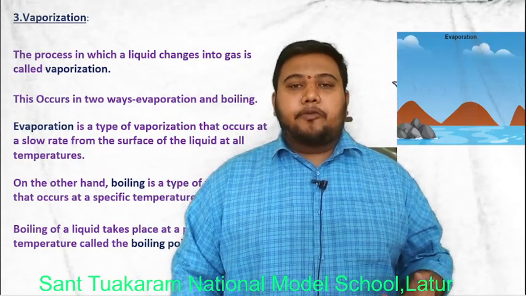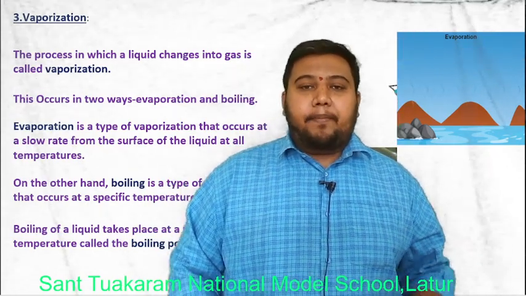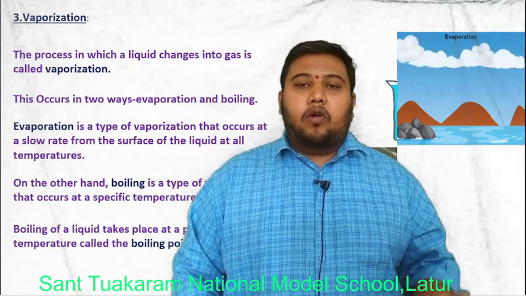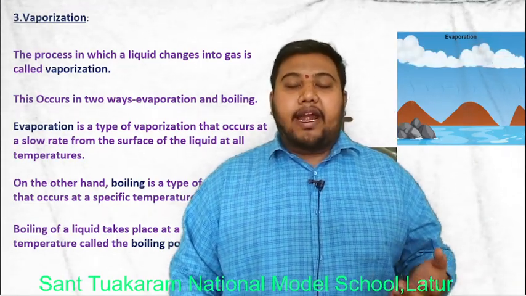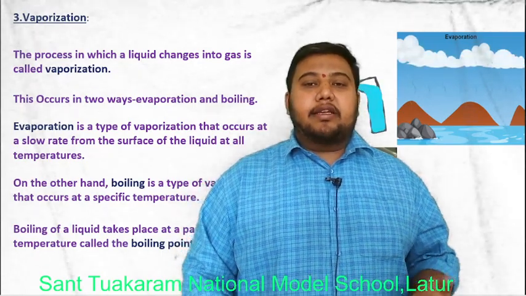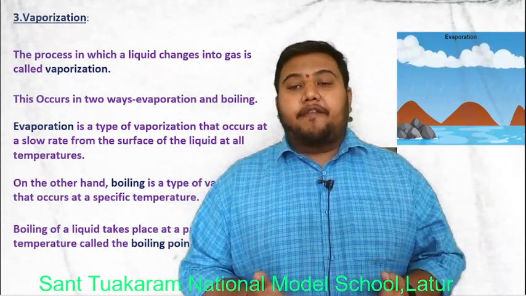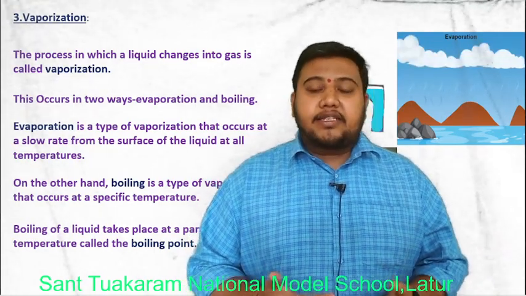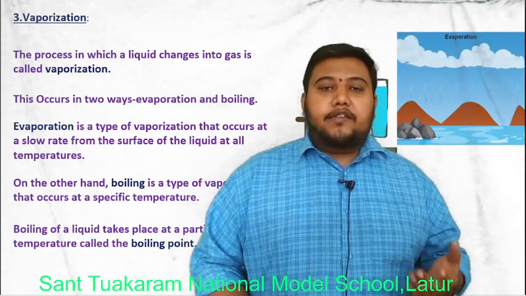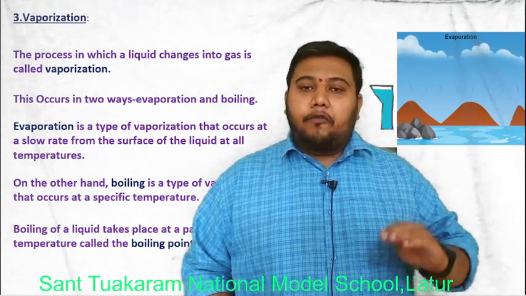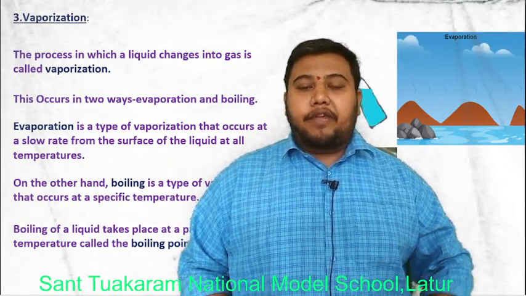When we pass heat to water at 100 degrees Celsius, water starts to boil, and then evaporation takes place at a very fast rate, meaning change of state from liquid to vapor, or from liquid to gas.